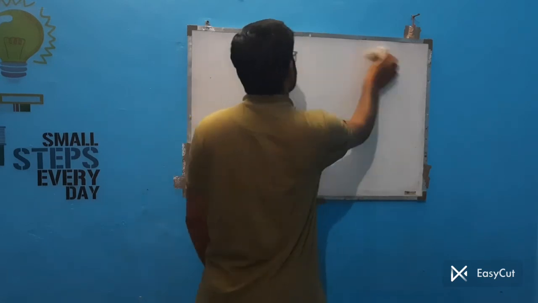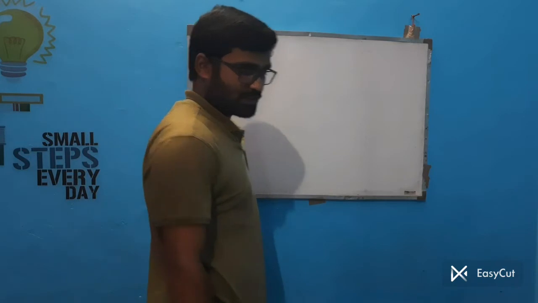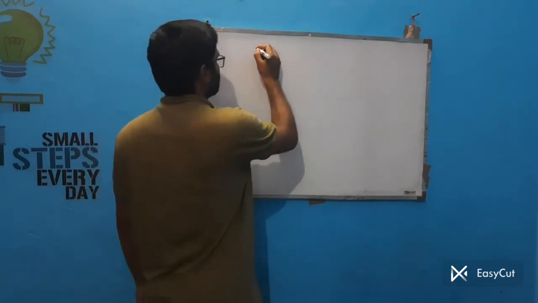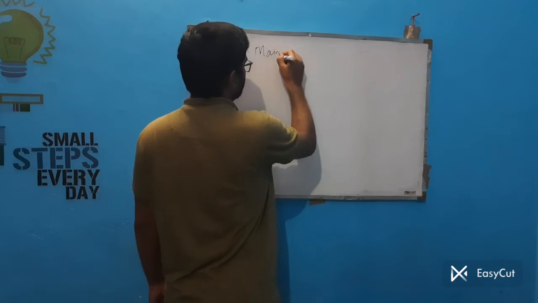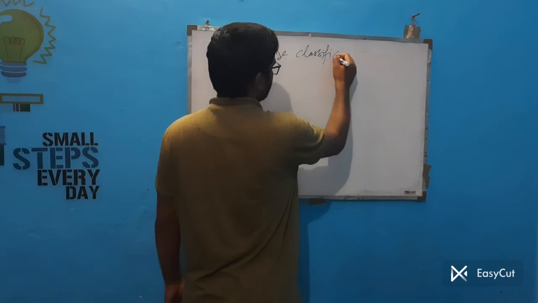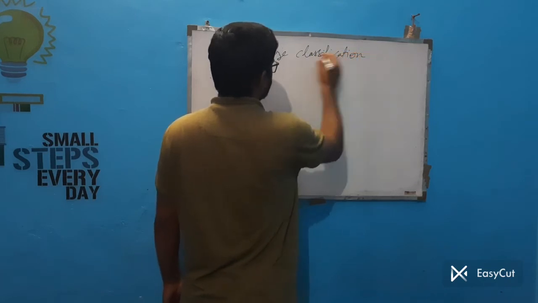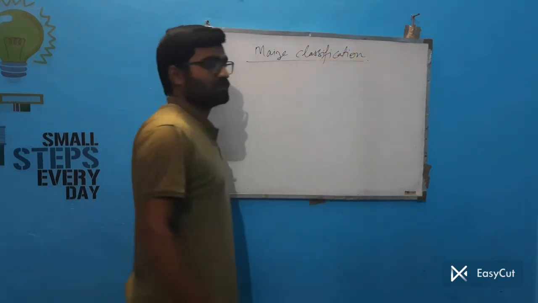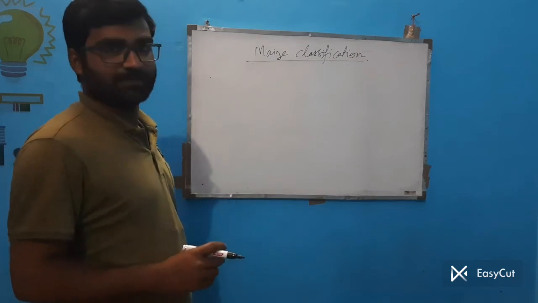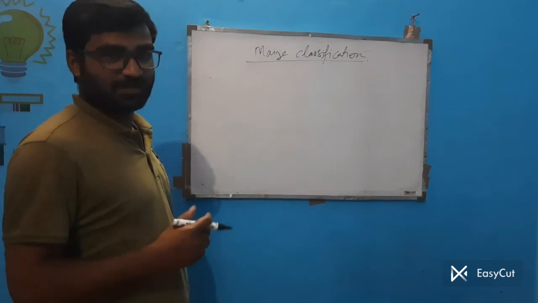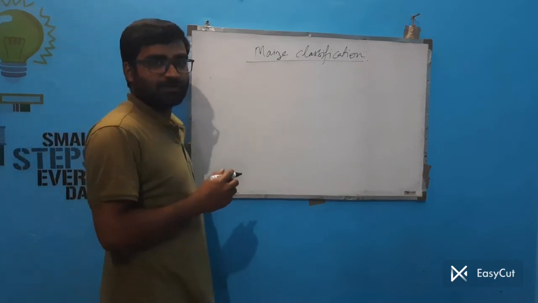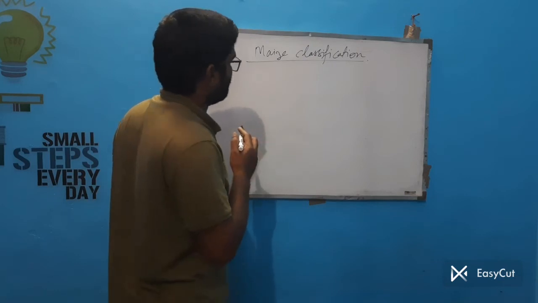Now next is the maize classification. On the basis of species, we can say there are 7 types of maize.